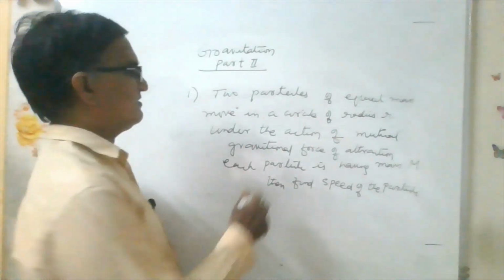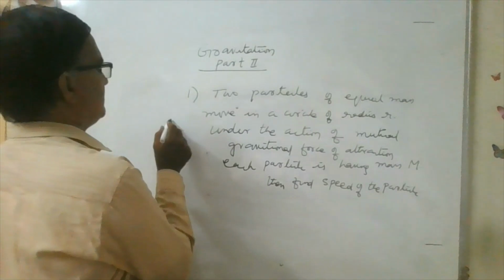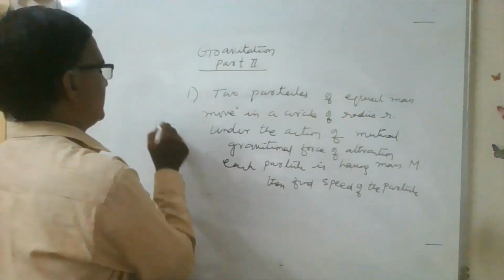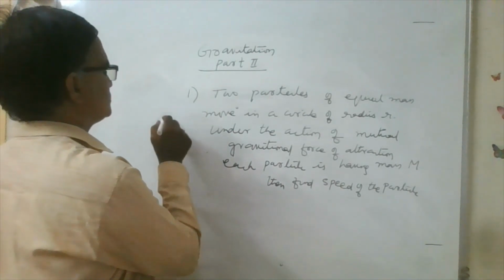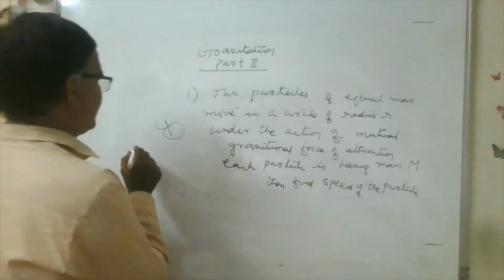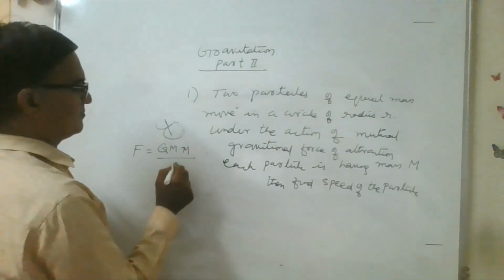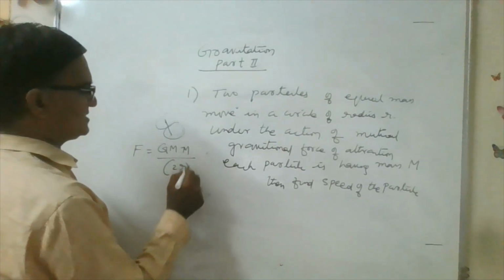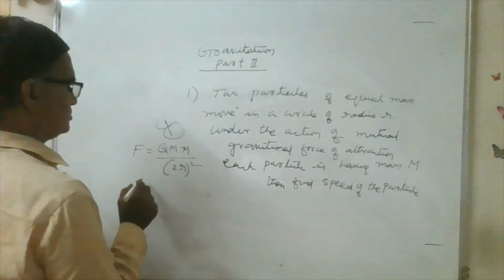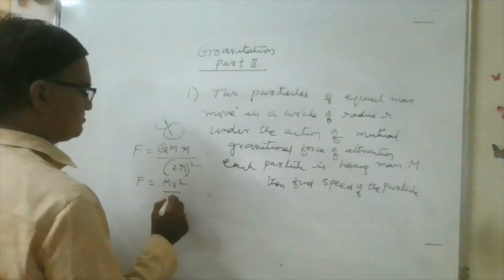Whenever a body is revolving in a circle of radius r, the distance between the two particles is 2r. There is a gravitational force of attraction, G M M by (2r) square, which must be equal to the centripetal force experienced by the body.